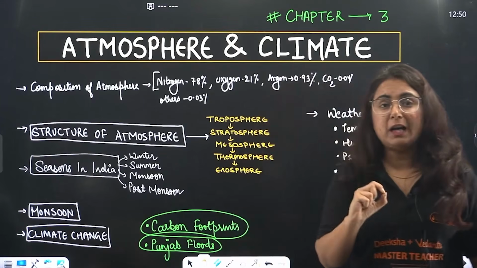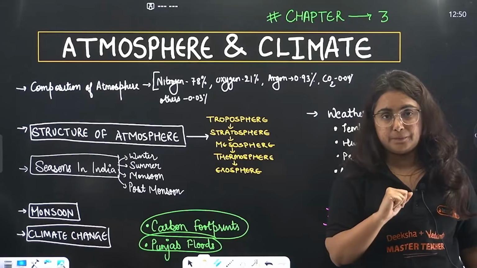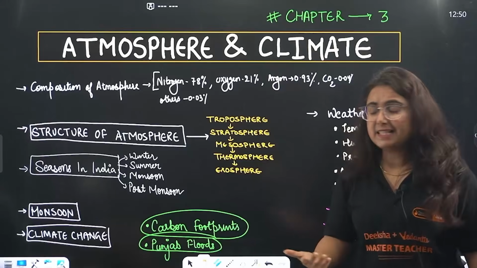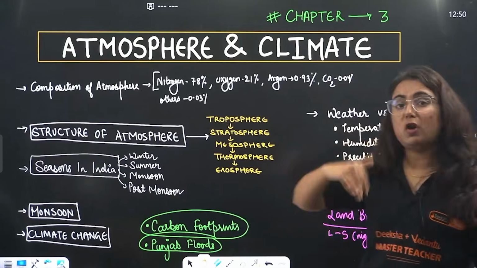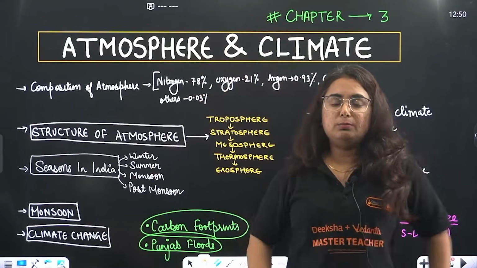And you also know that the ozone layer is present in this layer. Then we have one more, the mesosphere, the middle layer. After that we have the thermosphere, and the last, the exosphere, which ultimately mixes with the universe.